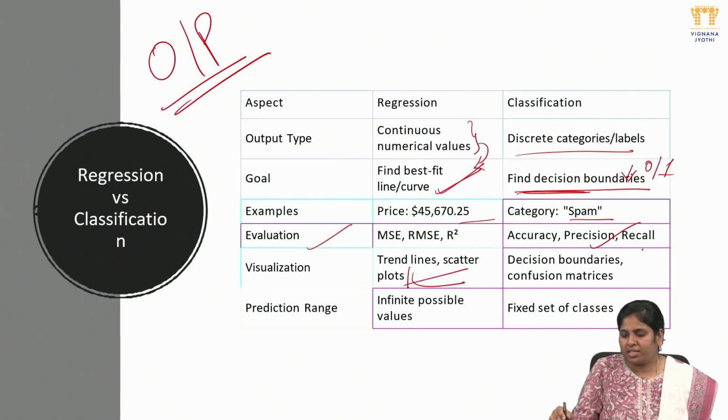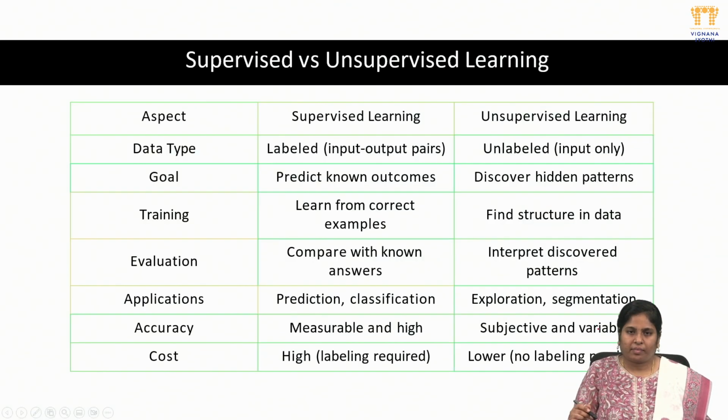Here it is decision boundaries, confusion matrix and heat maps. Here we can study the prediction range, infinite possible values. So continuous output will be there. We can get infinite values, and depending on that we can fix one range. Next, it is a fixed set, either 0 to 1 or label X to label Y. In between these only the values will lie.